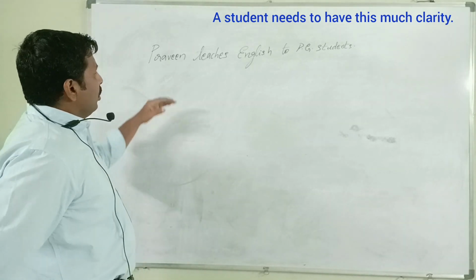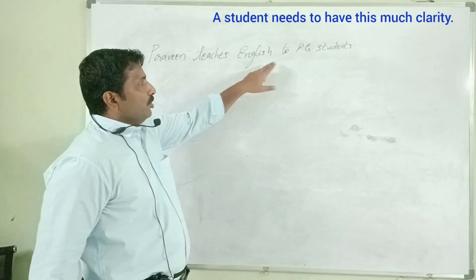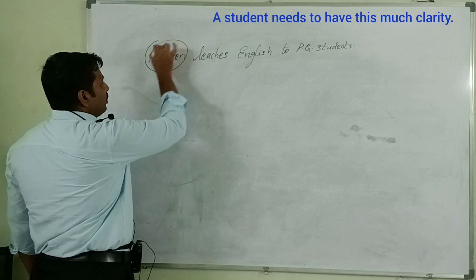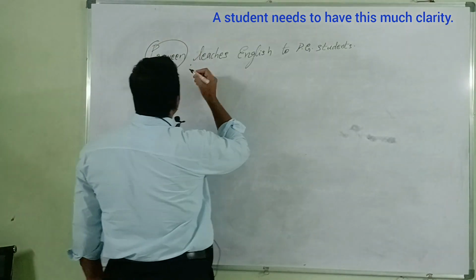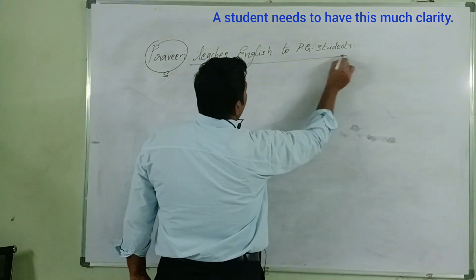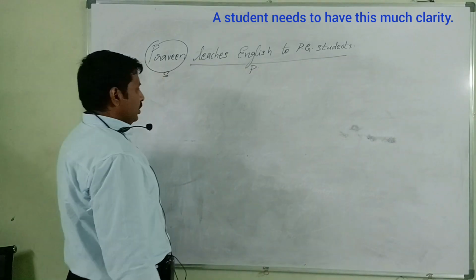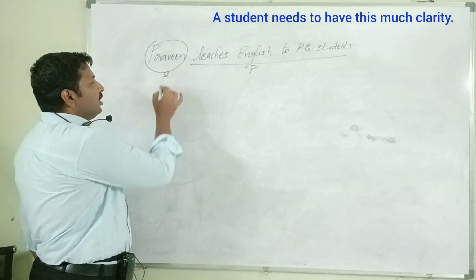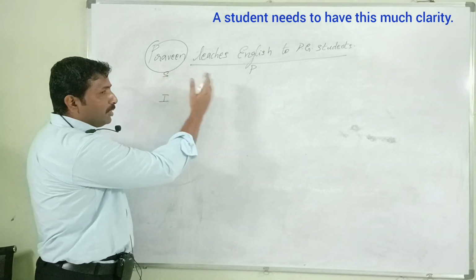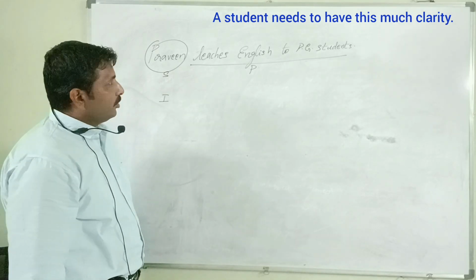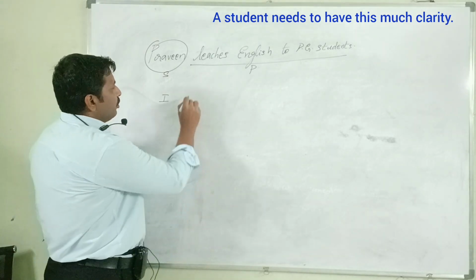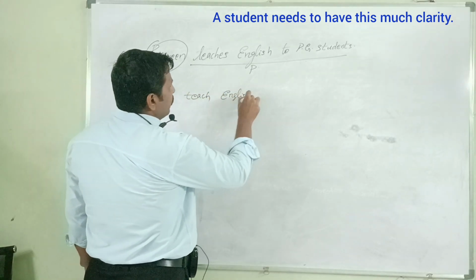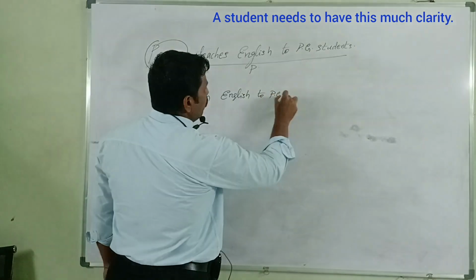Okay. Praveen teaches English to PG students. Subject: Praveen. This is the predicate: teaches English to PG students. See, if the subject is I instead of Praveen, what can be the sentence? I teach English to PG students. Very good.